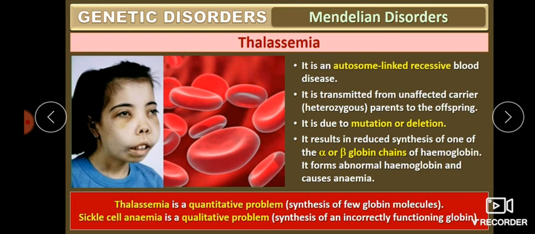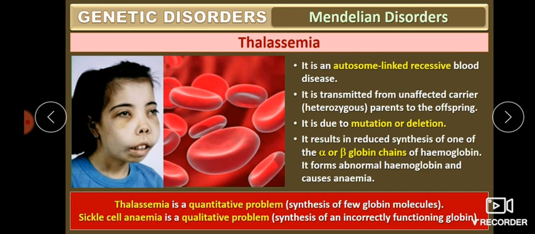So what is the difference between thalassemia and sickle cell anemia? Thalassemia is a quantitative problem. Quantitative problem means few globulin molecules are synthesized. Due to the mutation or deletion, either the alpha globulin or the beta globulin is synthesized at a very low level.